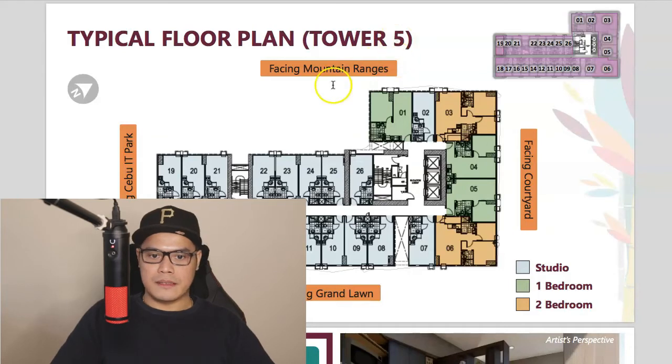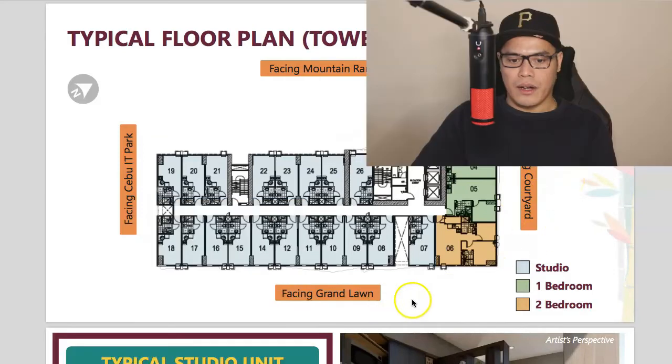So as you can see, this side right here will be facing the mountain ranges. And on this side, this will be facing the courtyard. And on this side, this will be facing the Grand Lawn. And on this part right here, this will be facing the Cebu IT Park. And as you can see, guys, there are a couple of units that are available.